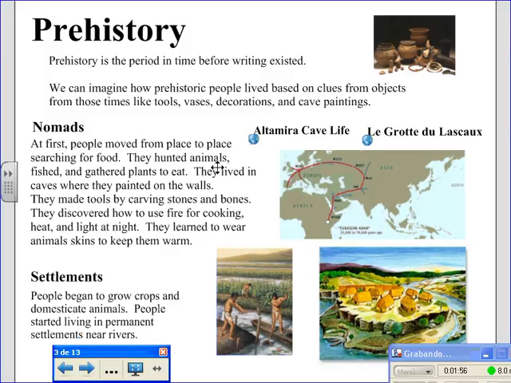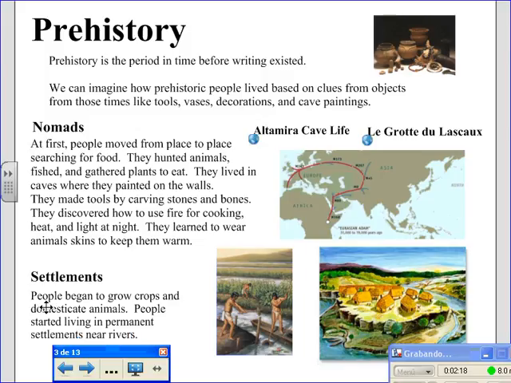Nomads. At first, people moved from place to place, searching for food. They hunted animals, fished, and gathered plants to eat. They lived in caves where they painted on the walls. They made tools by carving stones and bones. They discovered how to use fire for cooking, heat, and light at night. They learned to wear animal skins to keep them warm.